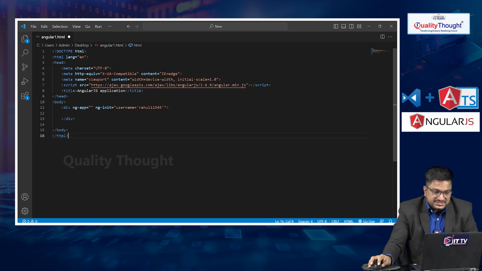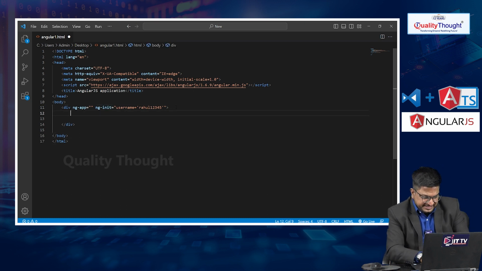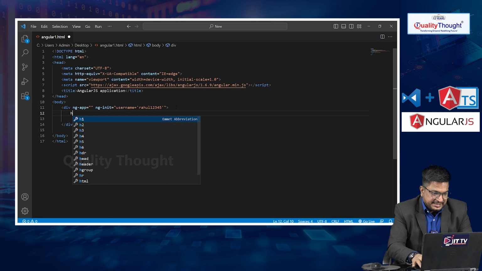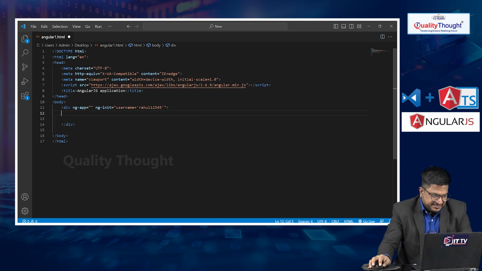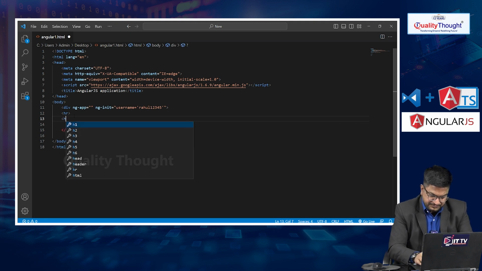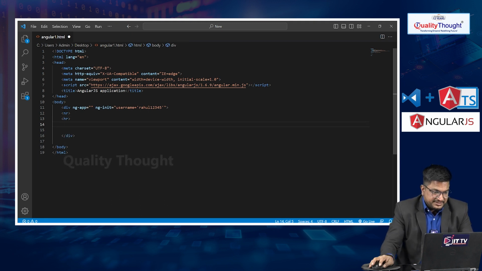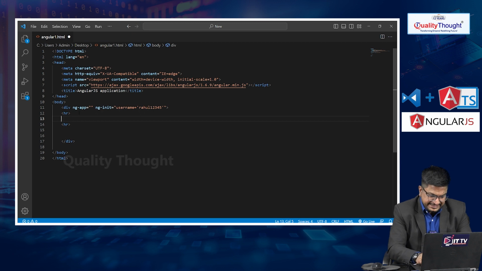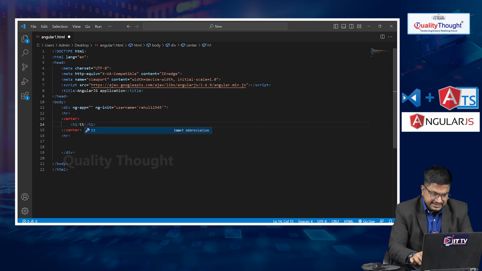I want to access that inside the view, so let me write an HR here, another HR, and inside the center tag an h1 where I write my username.